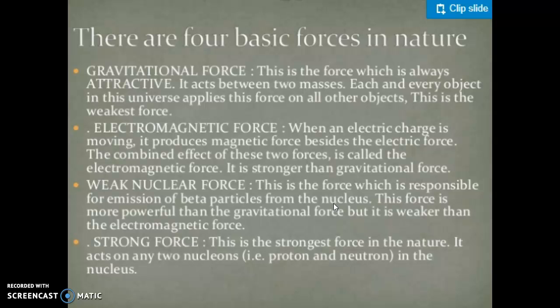So it was found in some experiment that some kind of particle that has similar properties to that of an electron is being emitted from the nucleus, and that particle got the name beta particle. This force is more powerful than gravitational force, but it is weaker than the electromagnetic force. So first there is gravitational, then weak nuclear force, then electromagnetic force.